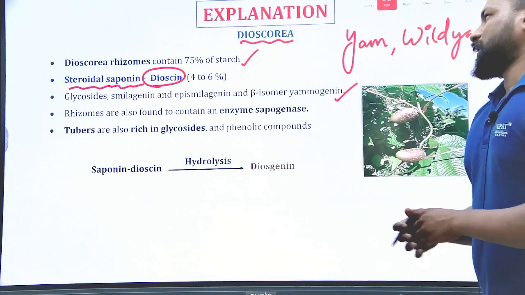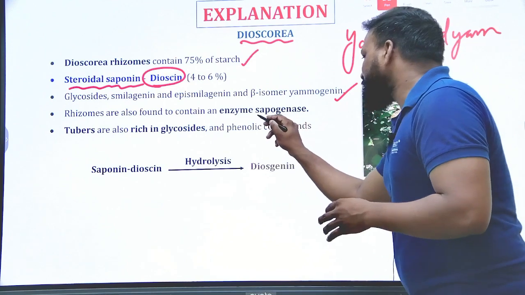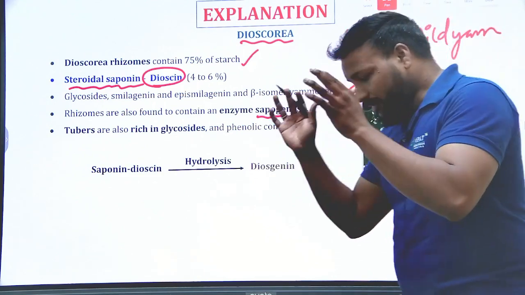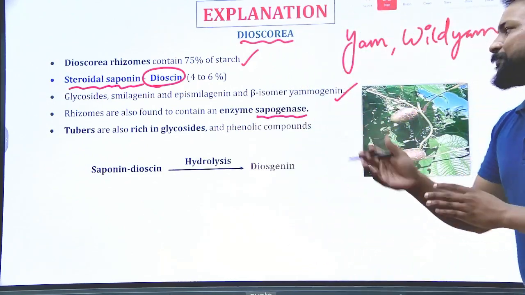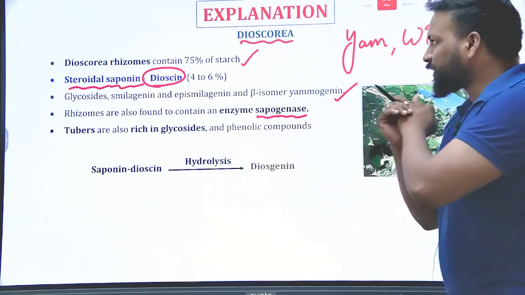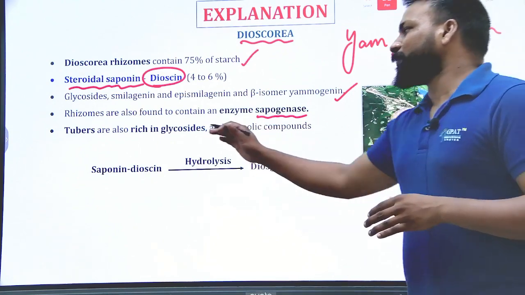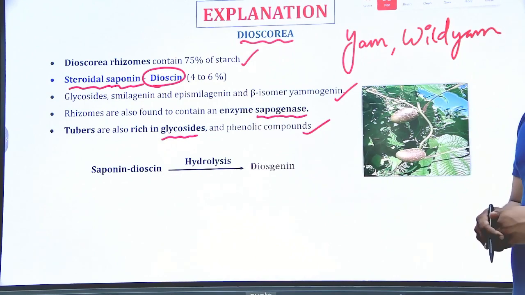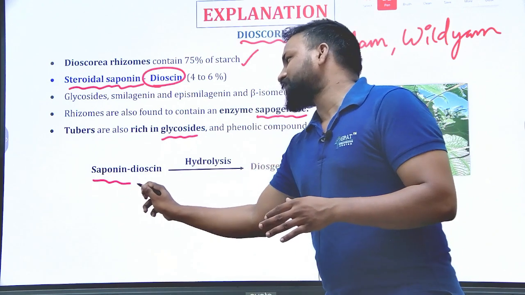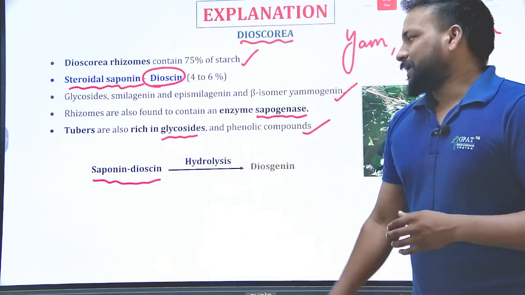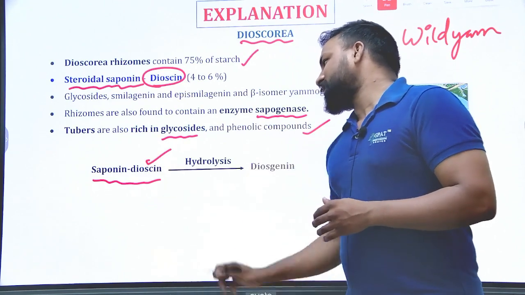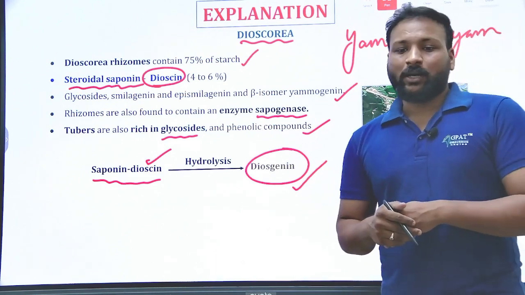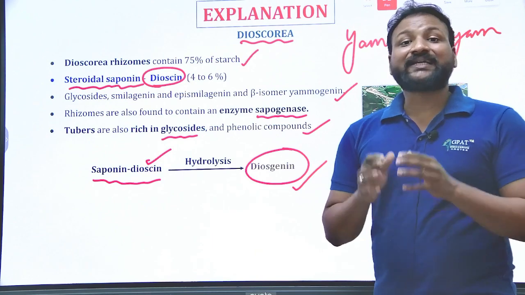Another thing coming from this Dioscorea, do remember this one is also very important. What type of enzyme is found in Dioscorea? That is saponinase enzyme, a very important enzyme with respect to the Dioscorea, and the tubers are also rich in glycosides as well as phenol compounds. By the hydrolysis of the saponin dioscin, we get diosgenin, which is the active constituent or therapeutically active compound of the Dioscorea.